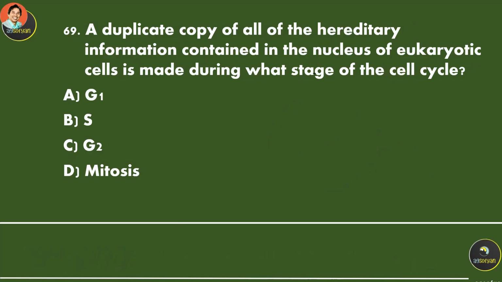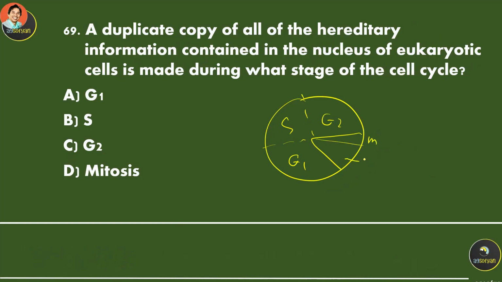A duplicate copy of all the hereditary information contained in the nucleus of a eukaryotic cell is made during what stage of the cell cycle? Again, we're going to do it like this: G1, S, G2, M, and C, cytokinesis. So all the copying happens here during synthesis. Synthesis is the time when all the hereditary information content in the nucleus is copied, during the S phase.